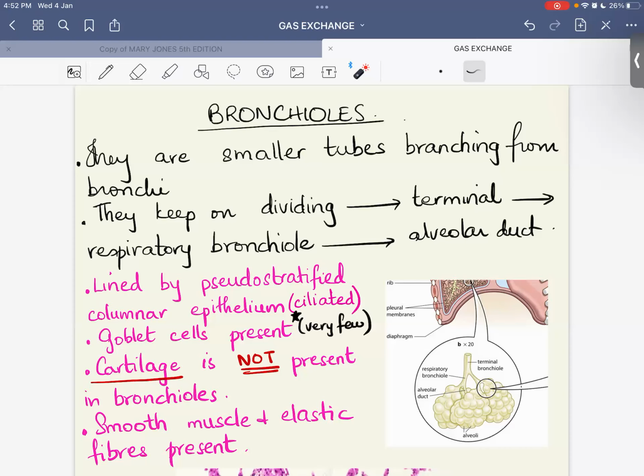Okay. Acha, in case of a bronchiole, does it have a pseudostratified columnar ciliated epithelium? Yes, miss, it does. Does it have goblet cells? Yes, miss. Very few. Does it have cartilage? No, miss. No. And does it have smooth muscle and elastic fibers? Yes, miss. Yes.